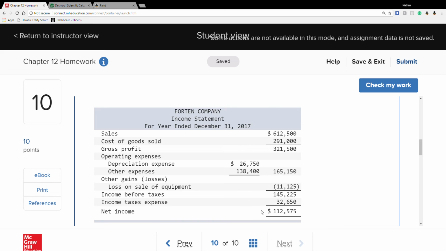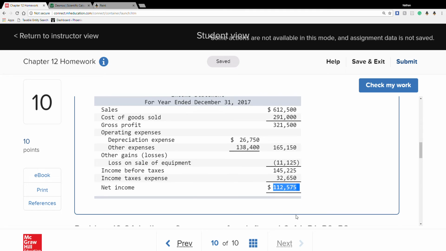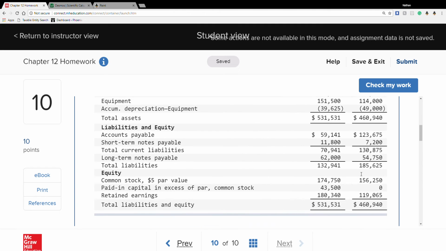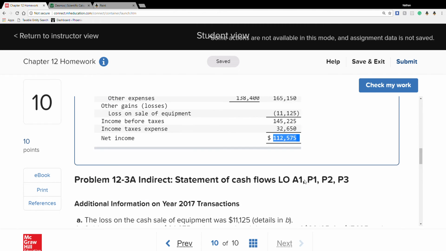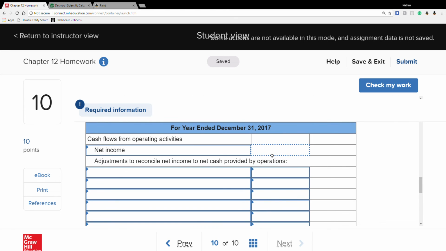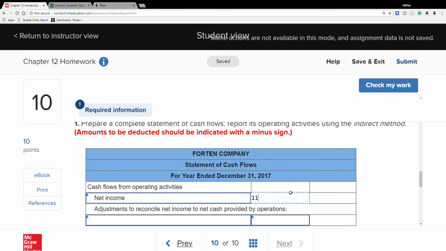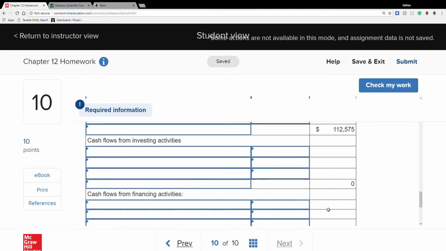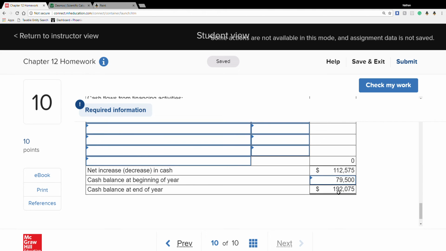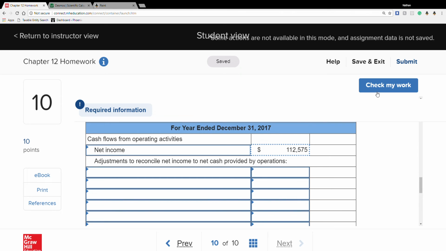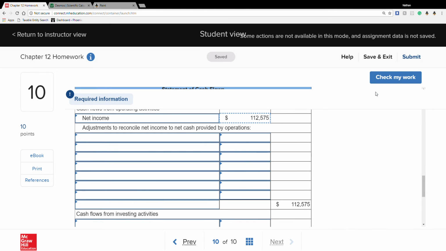Okay, as you can see, the income statement is 112,575. A lot of this extra stuff we can pull mostly from here, so watch out for this. Again, 112,575. And as you're going to see, it will flow through. If you want to keep an eye on how the number is going, you can. It works the same way. So I'm going to go a little bit back from this.